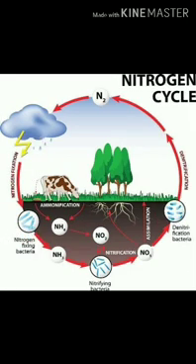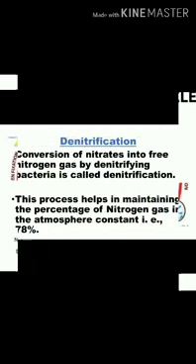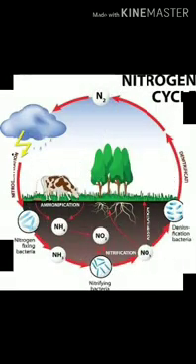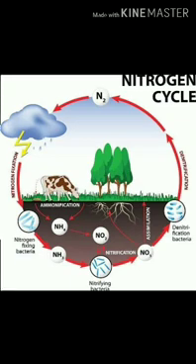And the last step of the nitrogen cycle is denitrification. It is a process in which nitrates get converted into atmospheric nitrogen, and this process helps in maintaining the percentage of nitrogen gas in the atmosphere, which is 78%.